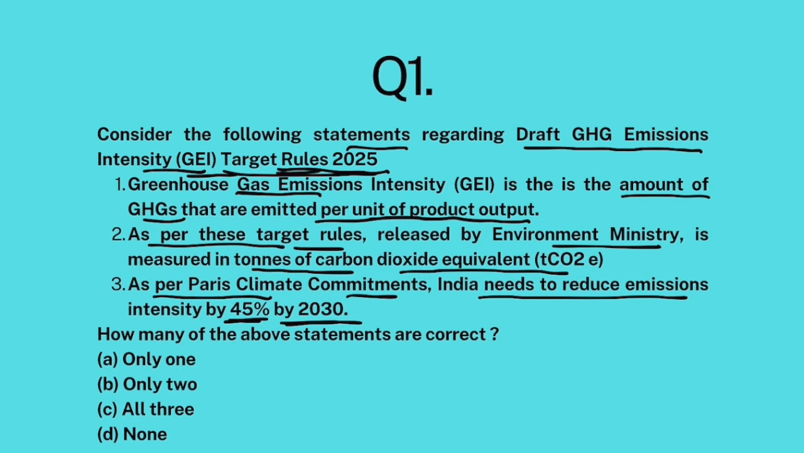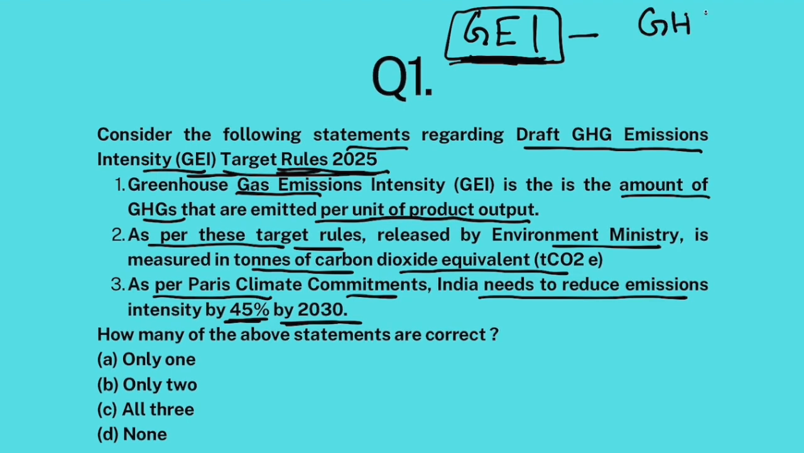Now, what these target rules do is that they give targets to different industries for reducing their GEI, which is greenhouse gas emissions intensity. So every eligible industry would be given a target that you have to keep your GEI below a certain level. Clear? Now, what is GEI? What is emission intensity? It is the amount of greenhouse gases emitted per unit output of a particular industry.